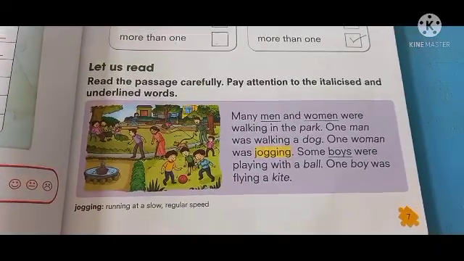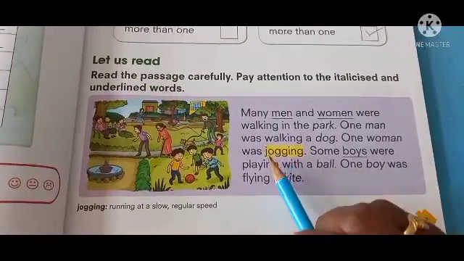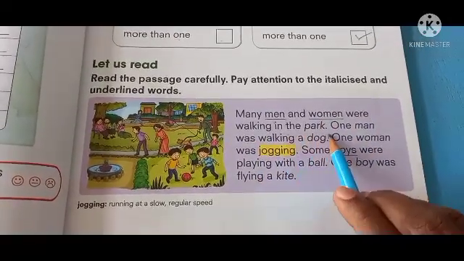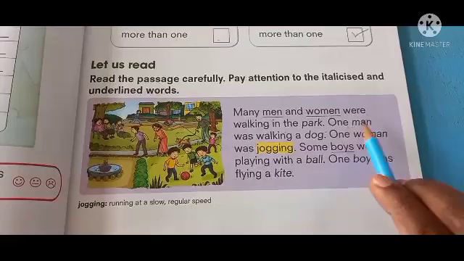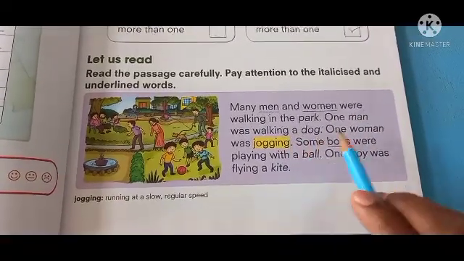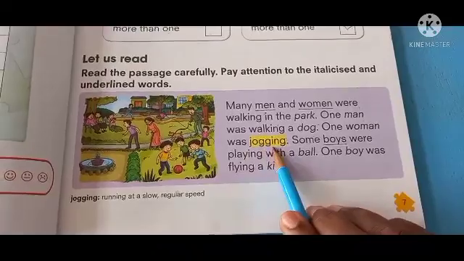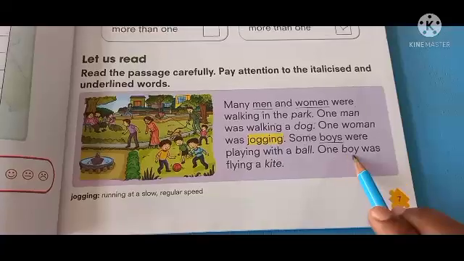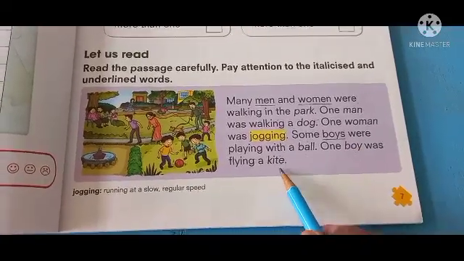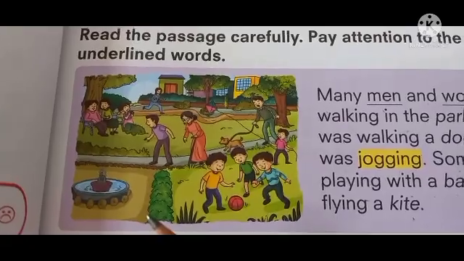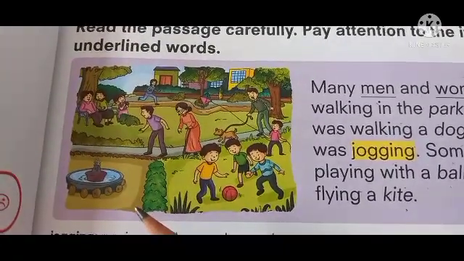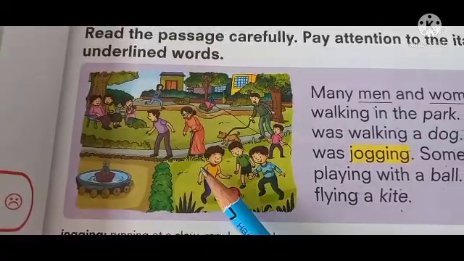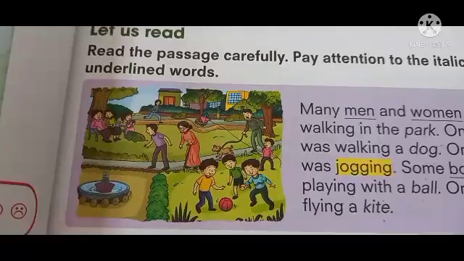Now let us read the passage carefully. Many men and women were walking in the park. One man was walking a dog, one woman was jogging, some boys were playing with a ball, one boy was flying a kite. Look at this picture. People are playing in the park and walking. Many means plural.